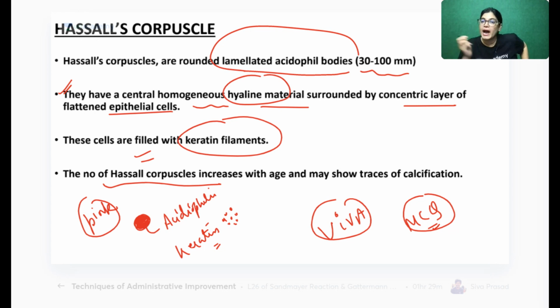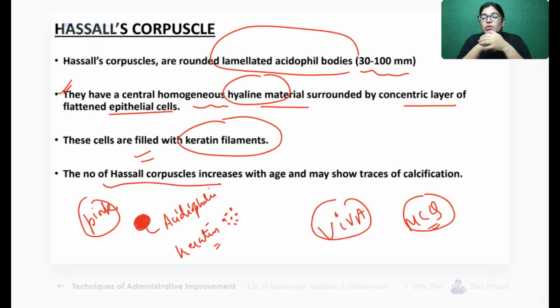Don't get confused that it contains hyaline cartilage. No hyaline cartilage. It is made of acidophilic structures. Why do we call it acidophilic? Any structure when we stain with H&E and it appears pink, we call it an acidophilic structure. What term do we give it? It is called an acidophilic structure, and it is made of keratin material.